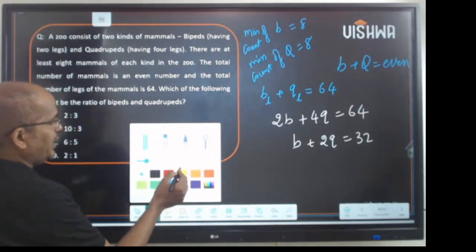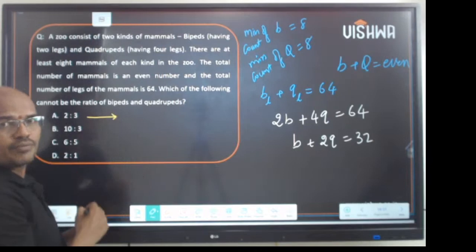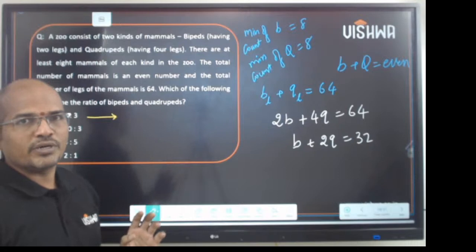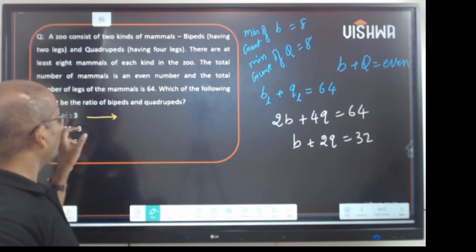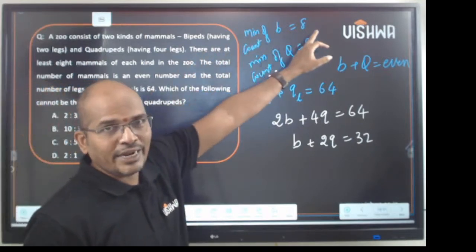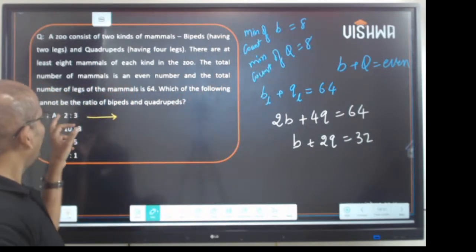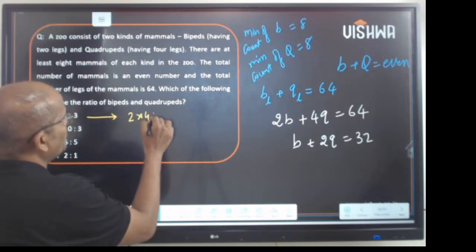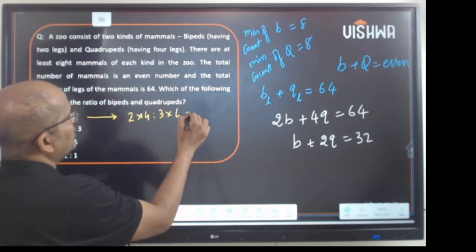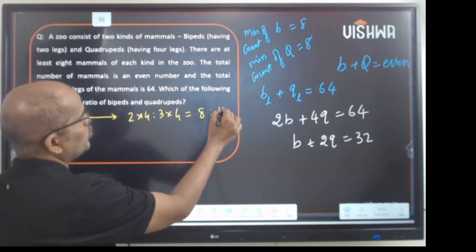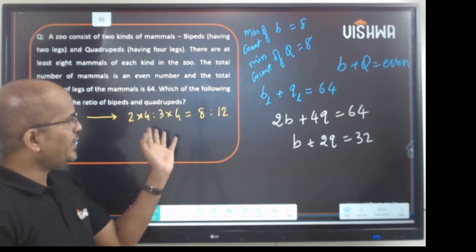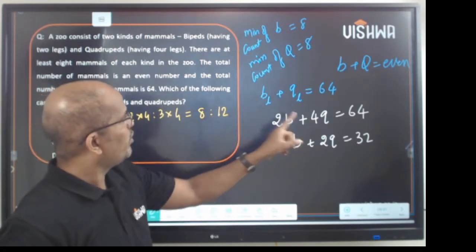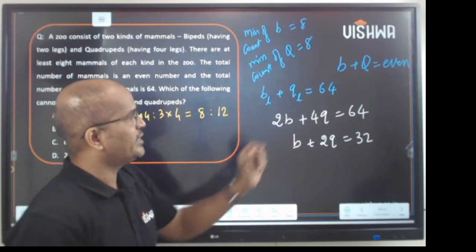Now coming to the concept. Take your first option, take that as 2 is to 3. Which of the following cannot be the ratio of bipeds and quadrupeds? Cannot be, not can be. So 2 is to 3. He said that the minimum count is 8. So to get a minimum count of 8, if I multiply by 4 on both sides, I'll get 2 into 4, 3 into 4. This will be 8 is to 12, isn't it? So there are 8 bipeds and 12 quadrupeds. 8 twos are 16, 12 fours are 48. 16 plus 48 is 64. It is satisfying.